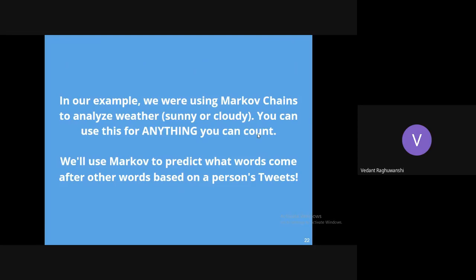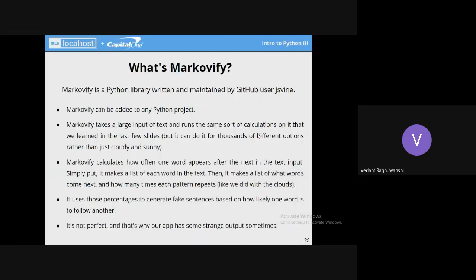So here is how we'll be using that. It's an introduction of what Markovify is. As you can see here, it takes a large input of text and runs some sort of calculation on that. I won't be including the calculation part because it goes into deep mathematics. But I'll be sharing a link with you if you want to do some further study on that.